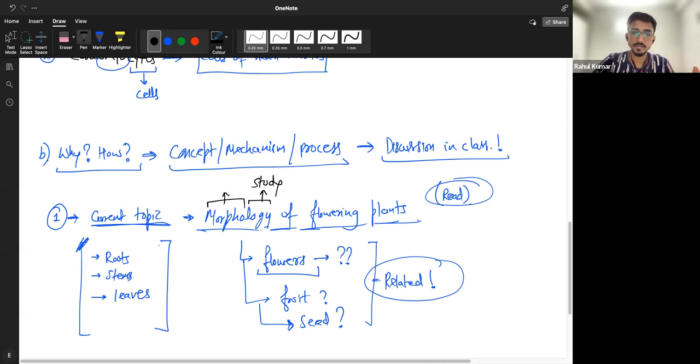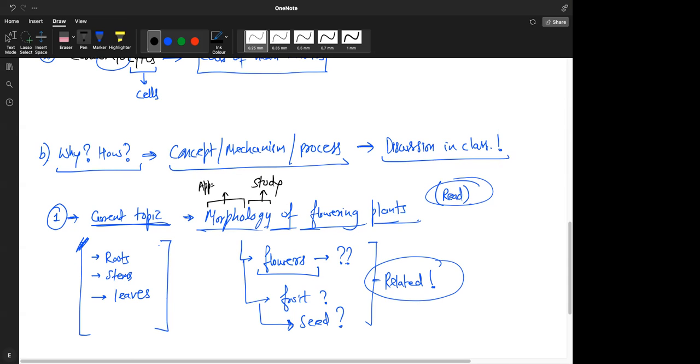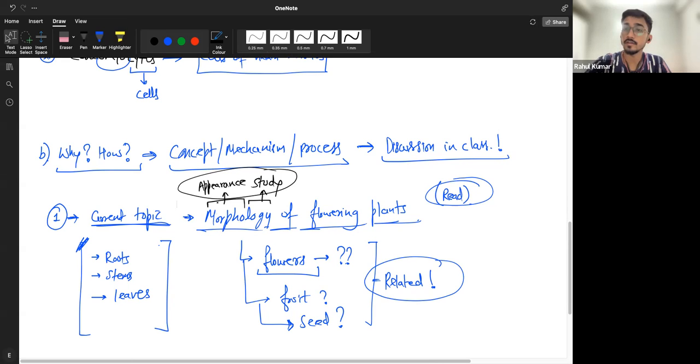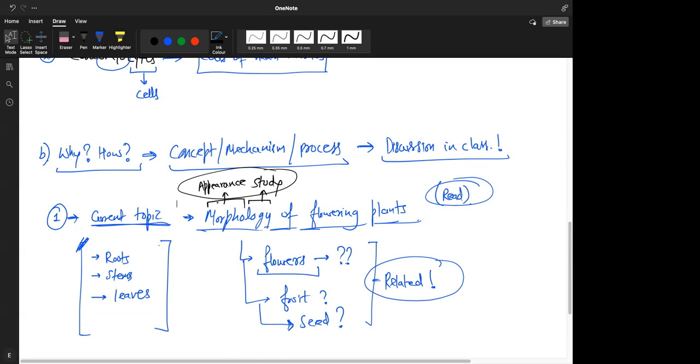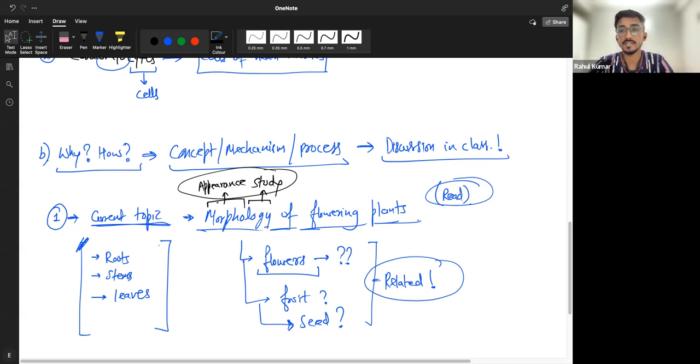The word morpho means characteristics or appearance. So what is morphology? Study of appearance of flowering plants. Yes, study of outer appearance, outer characters. What we see from outside. We see roots, we see stems, we see leaves, flowers, fruit, seed, right? Then we go to anatomy. Anatomy is what is inside the body of the plant, which we do not see. So is it clear what is morphology? Yes, sir.